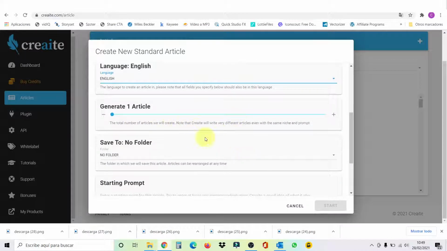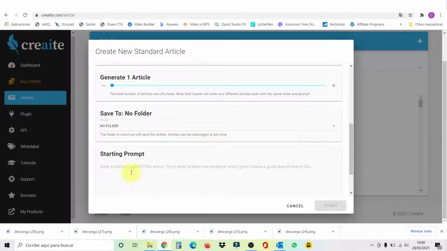So we're going to generate one article. We're going to save it to no folder. I don't care right now. And this is very important, guys. Here we have to put a phrase just to guide this AI machine to create this article. So let's go and search for a phrase on the internet.